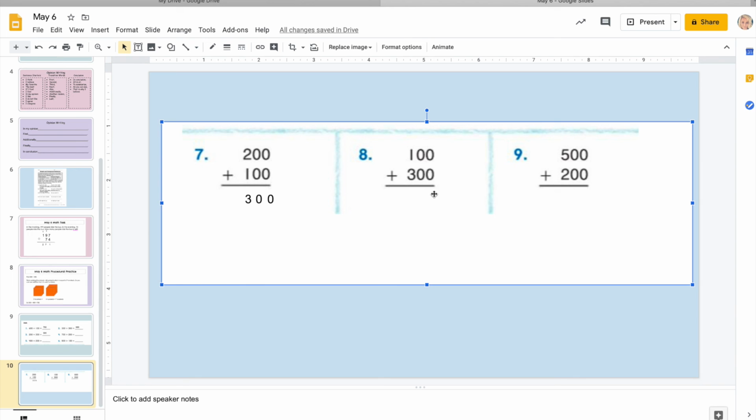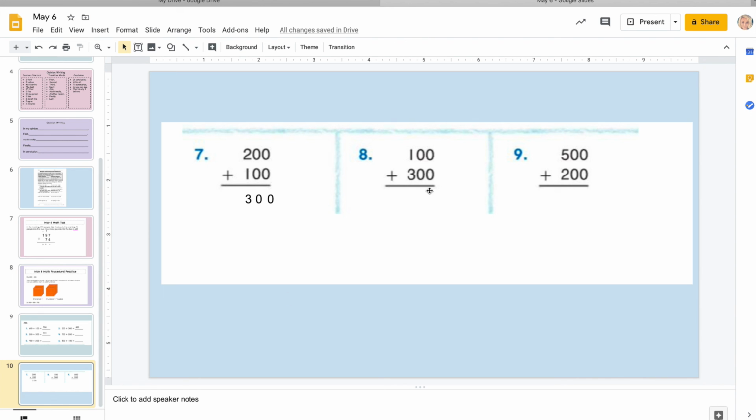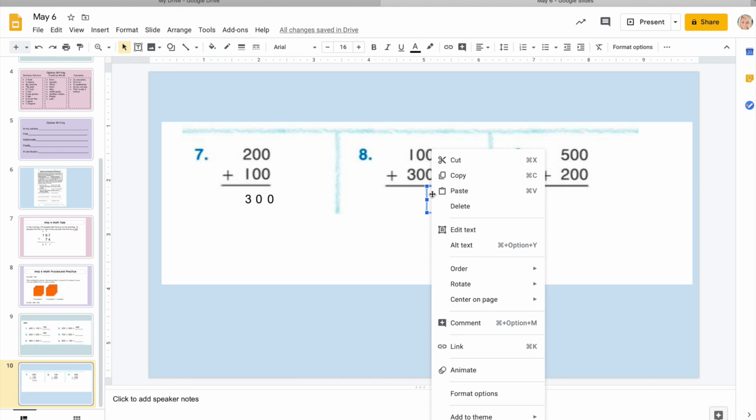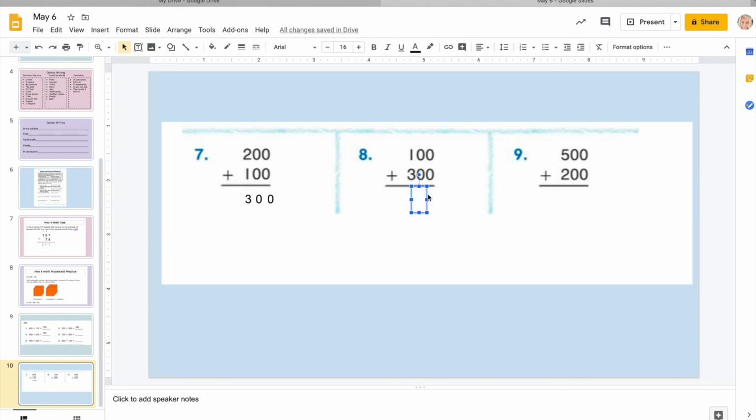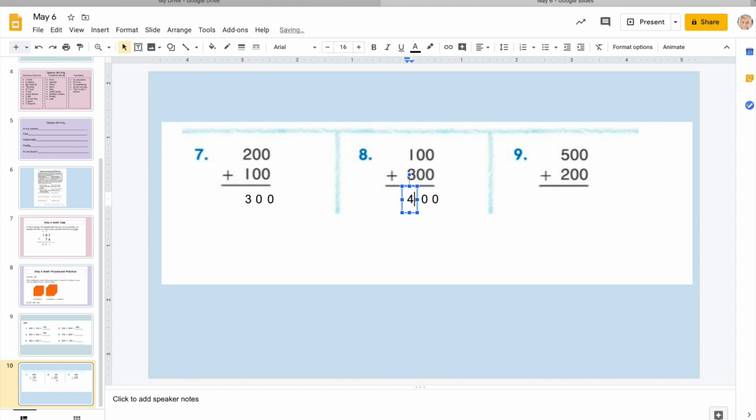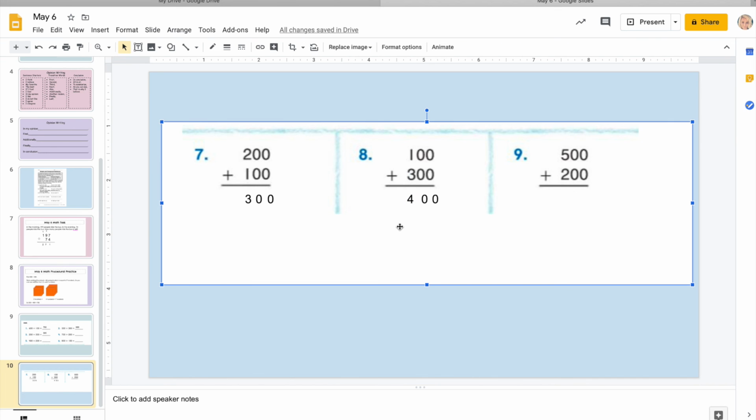And we will go over one more together. We have 100 plus 300. Again, no value in the tens or the ones, so that is automatically going to be 0 and 0. And then adding up, if we have 1 of something and we add 3 more, that gives us 4. So we are going to have 400. All right, and you can try number 9 on your own.